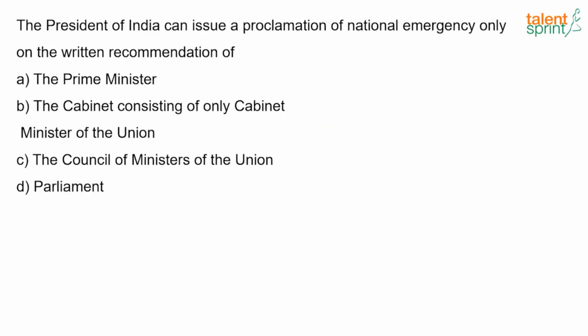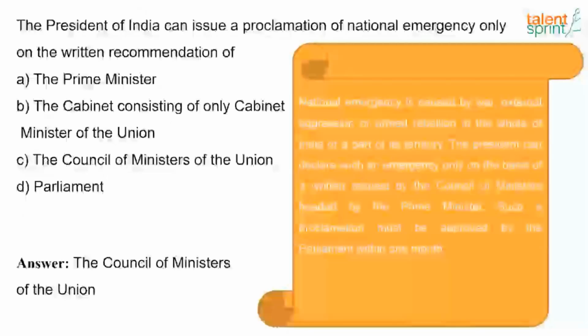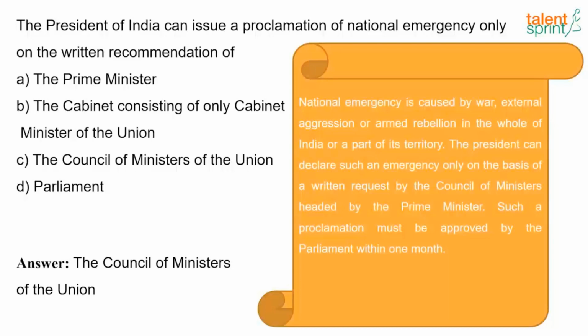Now the next question, the President of India can issue a proclamation of national emergency only on the written recommendation of that, and the answer is, just try to respond, the Council of Ministers of the Union. So the national emergency is caused by war, external aggression or armed rebellion in the whole of India or a part of its territory, and the President can declare such an emergency only on the basis of a written request by the Council of Ministers headed by the Prime Minister, and such a proclamation must be approved by the Parliament within 1 month.